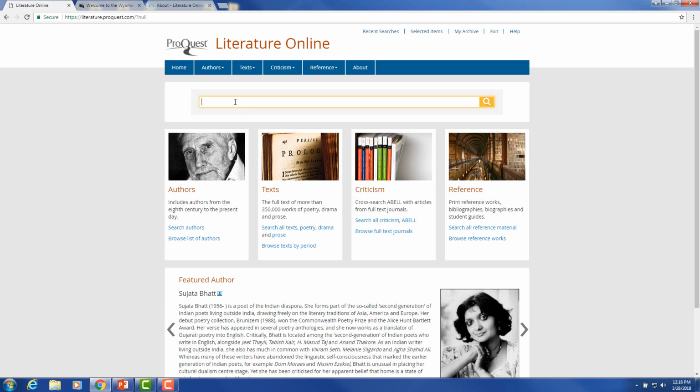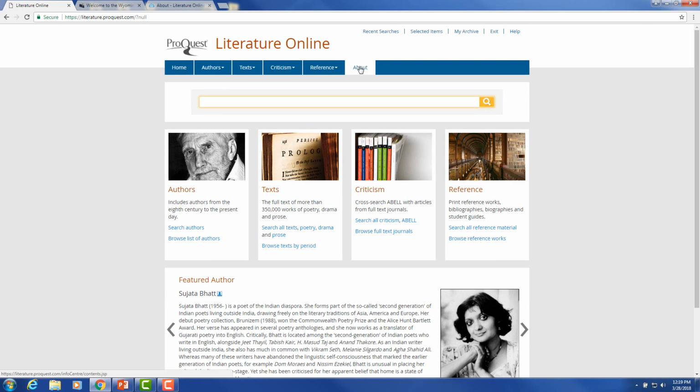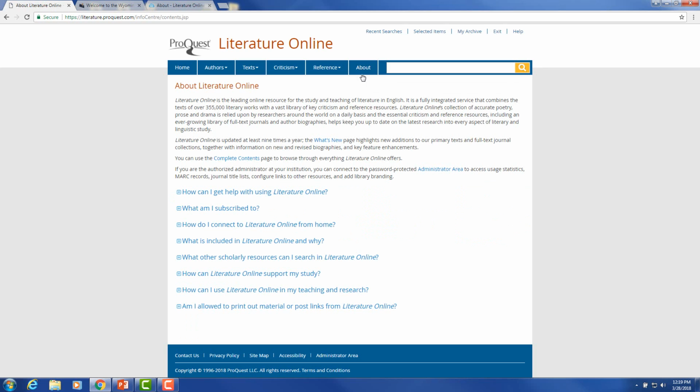There's also a search box, and below the tabs there, a featured work. It could be a featured author or featured poem. The last tab at the top is About. This will give you a little more information about literature online, including that it's 355,000 literary works.